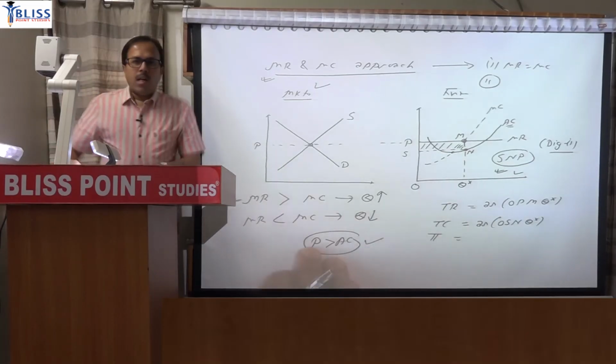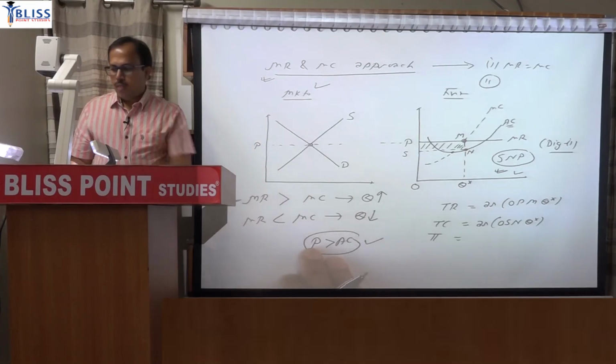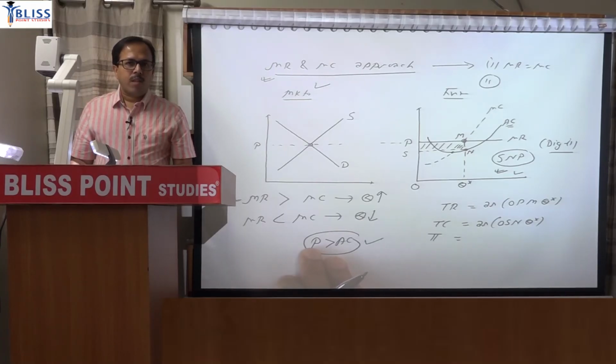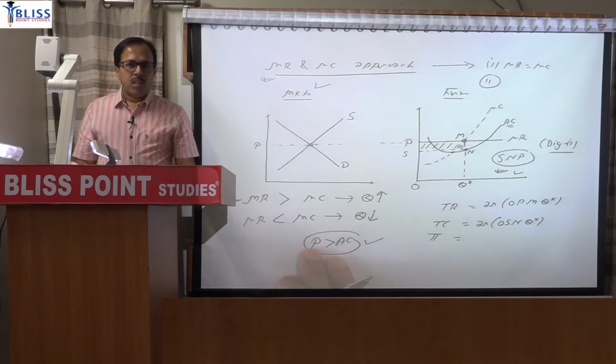Next paragraph. However, in short run, there could be loss for the firm. But the firm will continue to operate despite loss, if price is greater than average variable cost. Underline that.